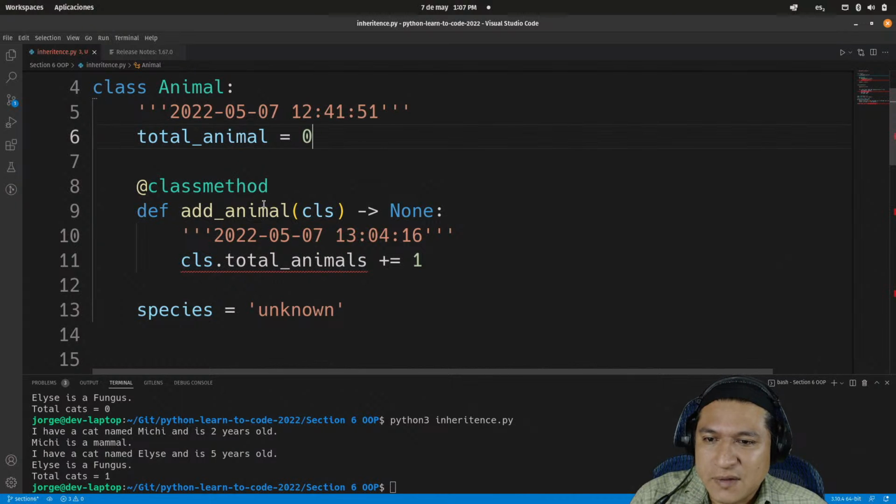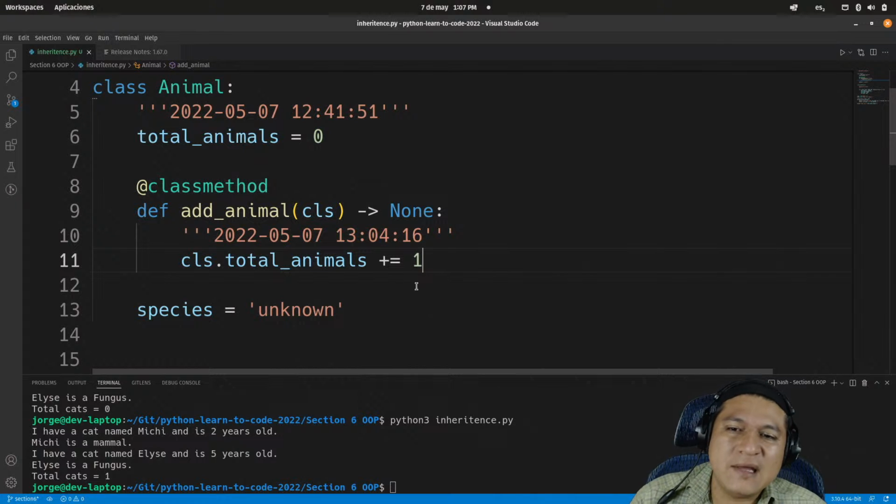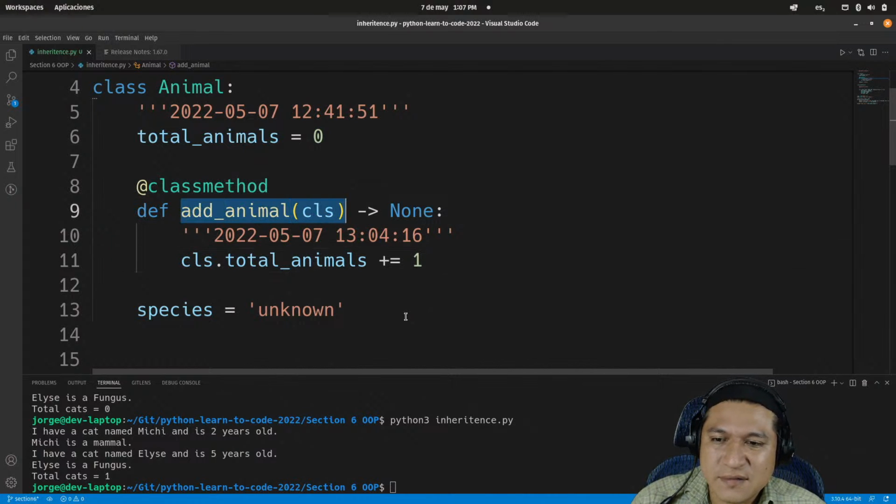So I'm creating this class method in order to add total animals. There we go, thank you. Okay, so class level total animals plus equals 1. I only need to execute this one here.